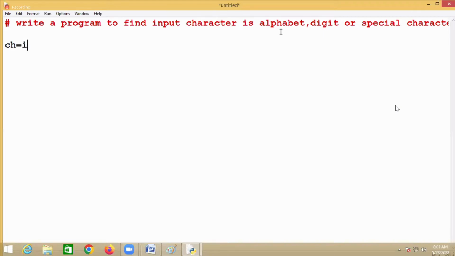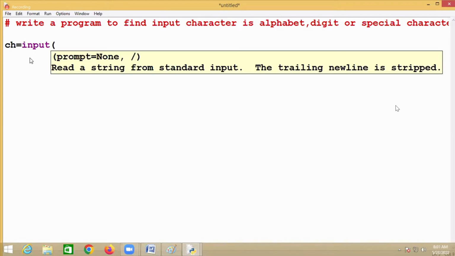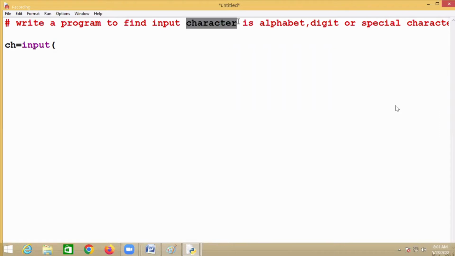Now enter the character. Here I'm not doing any conversion. Why am I not doing conversion? Because the input here is a character. So the input function reads the value as which type? String. Even you should know why I'm using integer conversion and why I'm using float conversion, because the input function returns the value as string type. If you want to read an integer, convert the input value into integer type. If you want to read a float, convert the input value into float type.